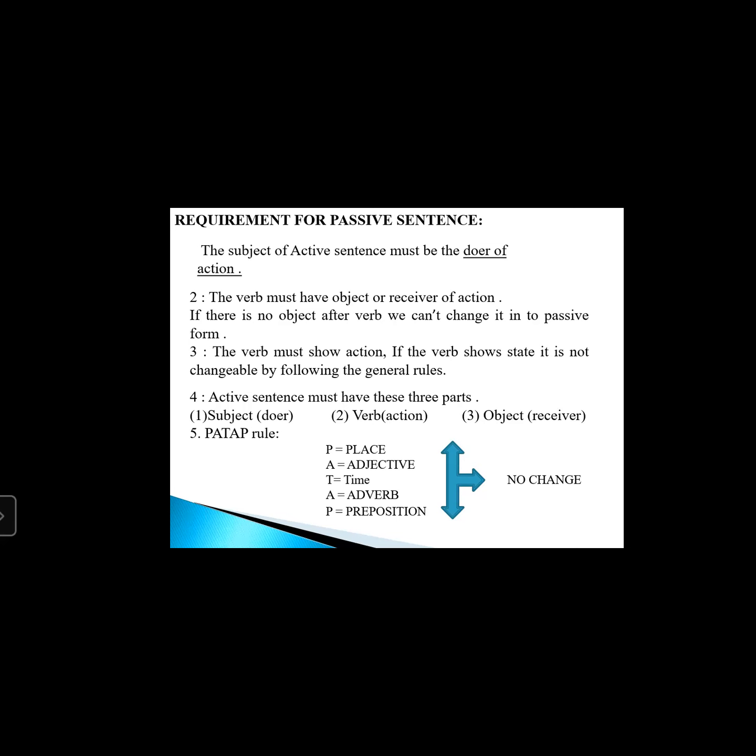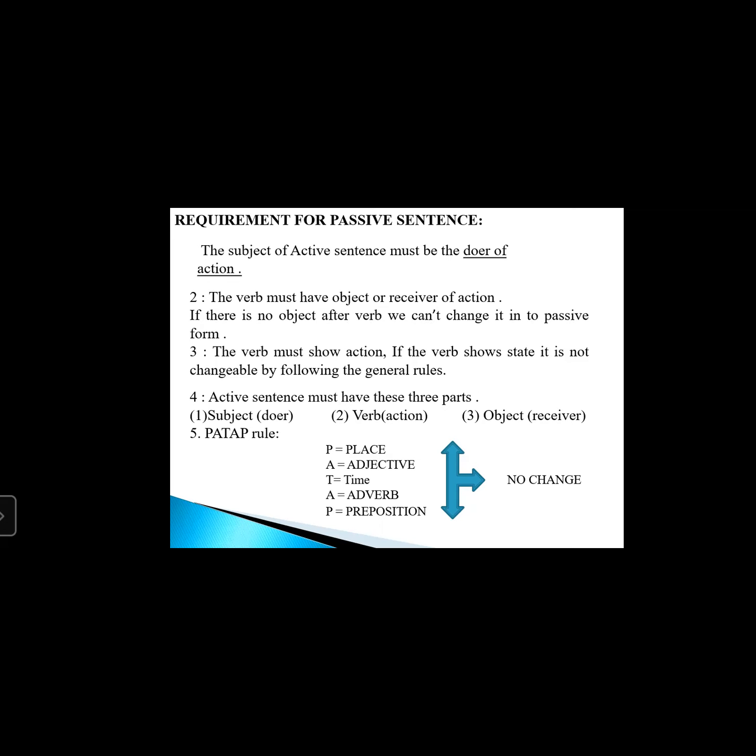So the first requirement for passive sentences: the subject of the active sentence must be the doer of action. अभी जरूरी नहीं है कि हमारा subject हमेशा doer of action ही हो. Our subject can be the doer of an action in the sense when there is action. And if there is no action in a sentence, like there is a situation, an existence, or a sense, then in this case, we cannot have a subject in the shape of doer of action.